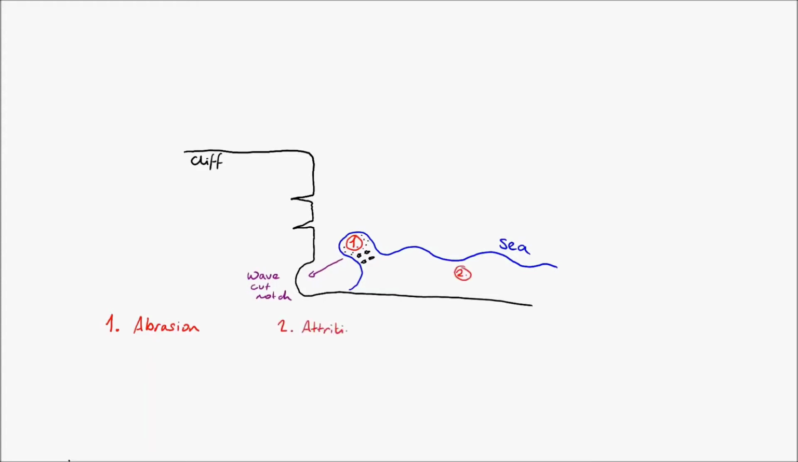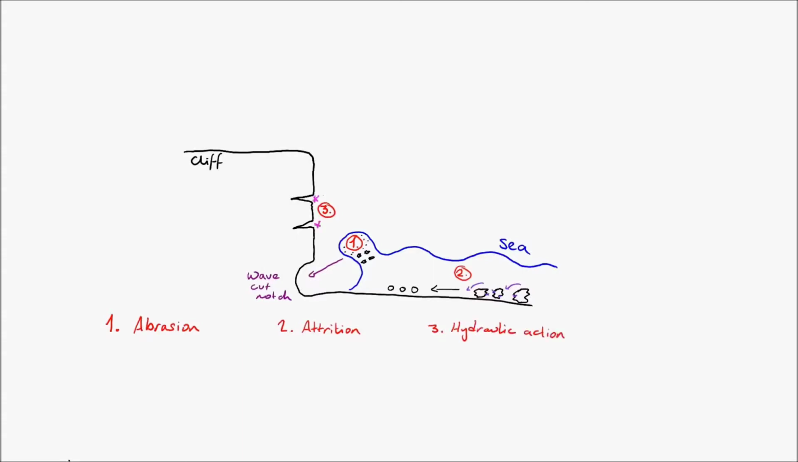Number two, this one is attrition. In attrition you have these jagged large rocks that roll and collide with each other, and what happens is that they knock off the rough edges and they become smaller and get eroded down. This is attrition. Number three, we have hydraulic action.